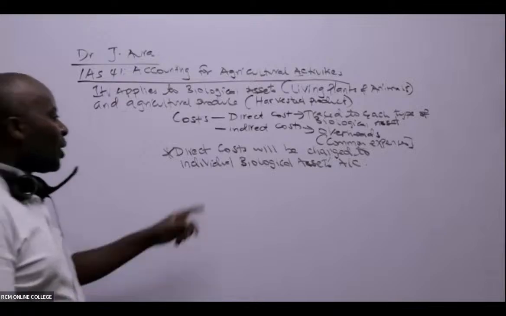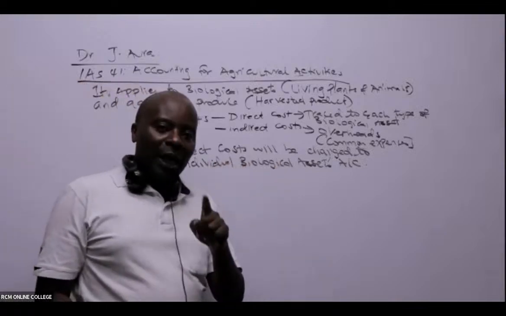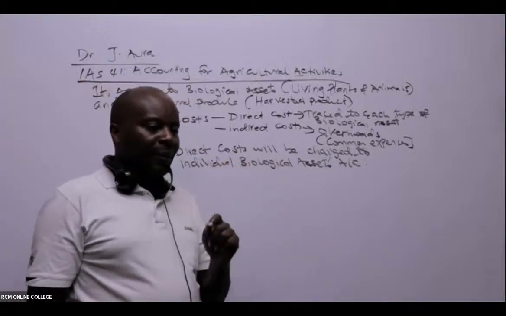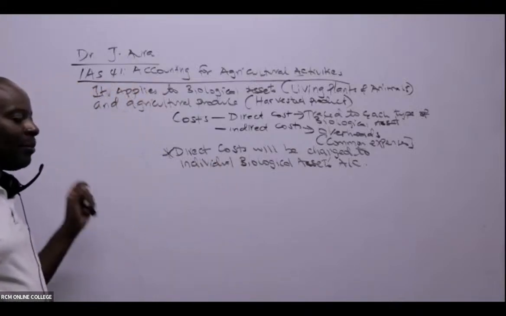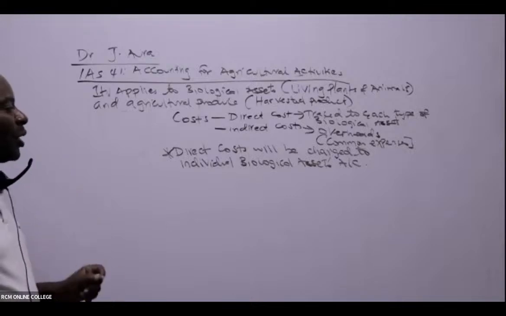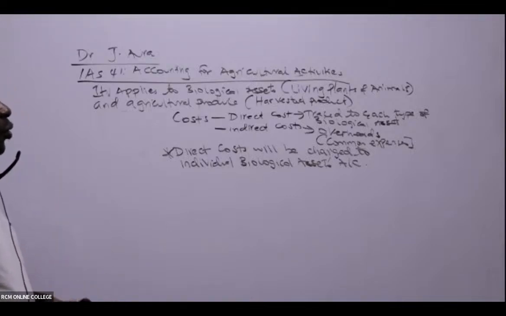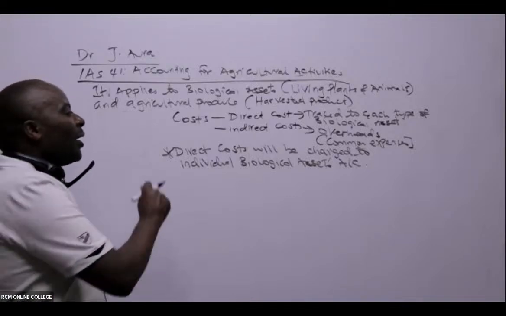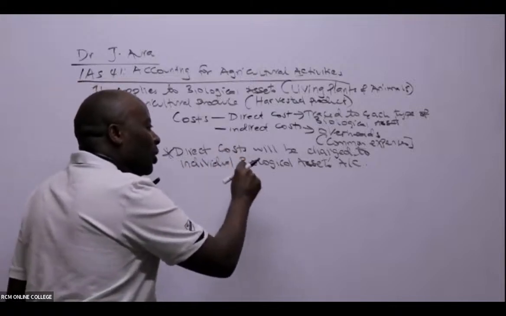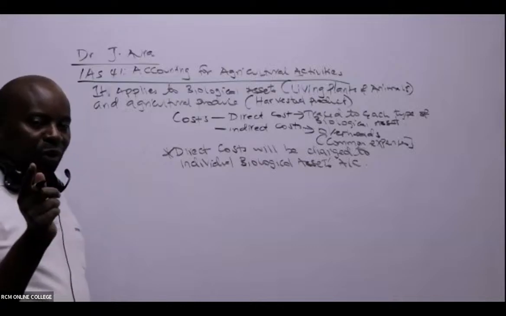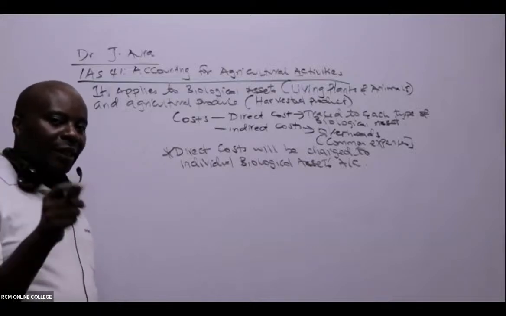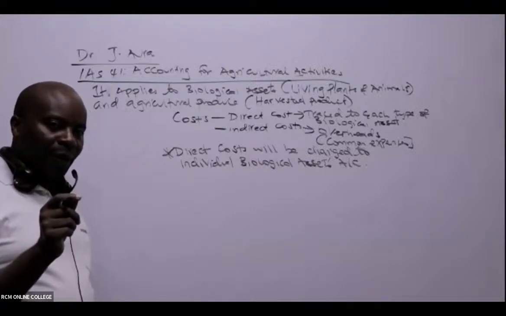Because we can trace them to each of these biological assets. And if we are able to trace them to the biological assets, ladies and gentlemen, then automatically we shall always talk about what here? Traceability. We shall be charging those expenses to the individual biological assets accounts. Now, ladies and gentlemen,